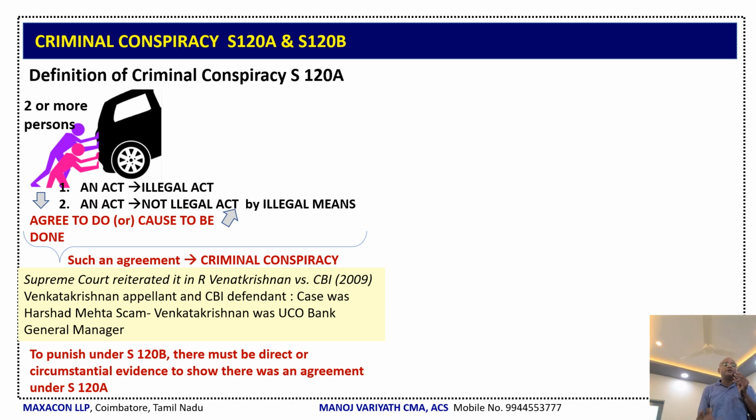The set 2, the first portion is of criminal conspiracy, which is under section 120A, and its punishment is prescribed under section 120B. Now, let us look at what is the definition of criminal conspiracy under section 120A. Here you would have seen that two or more people, they are pushing hard to push a car. Yes, two or more persons, they are agreeing to do or cause to be done an act, illegal act, or an act, not illegal act, but by illegal means. Such an agreement is known as criminal conspiracy.